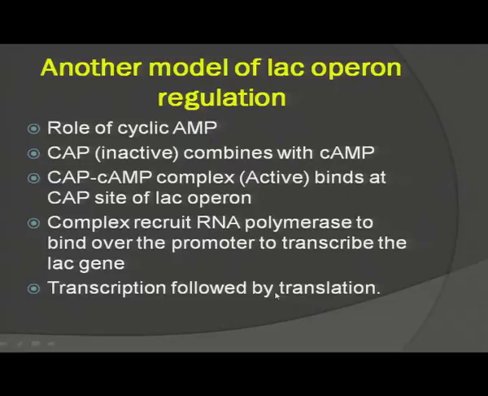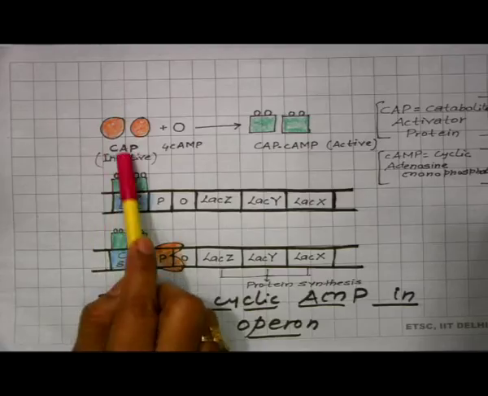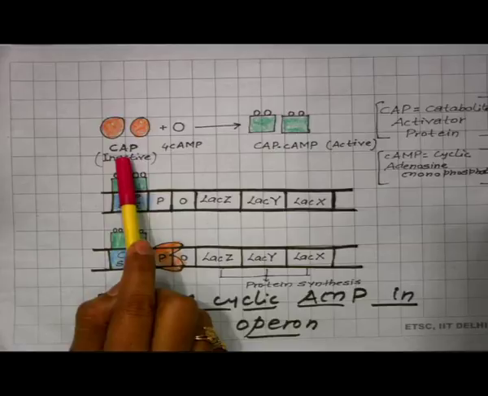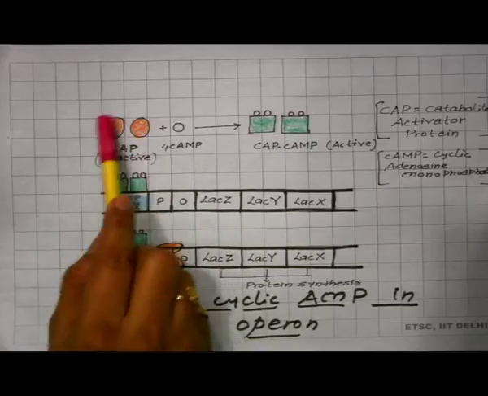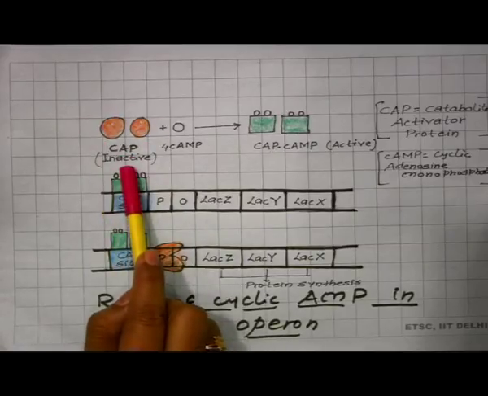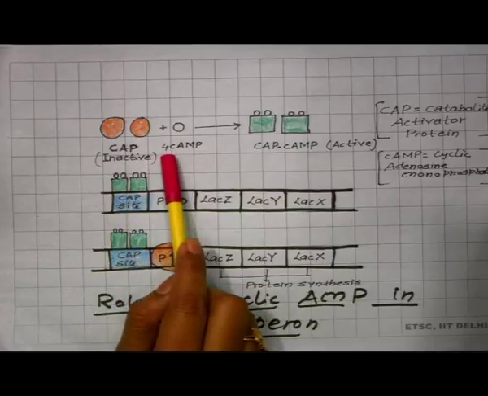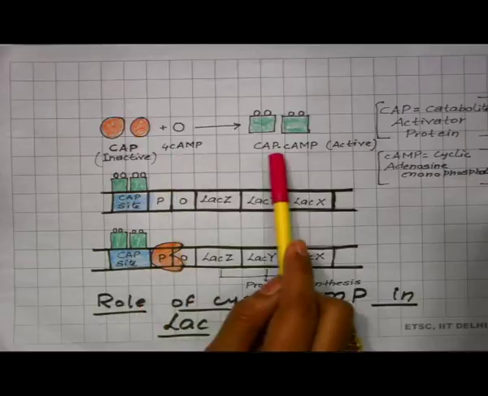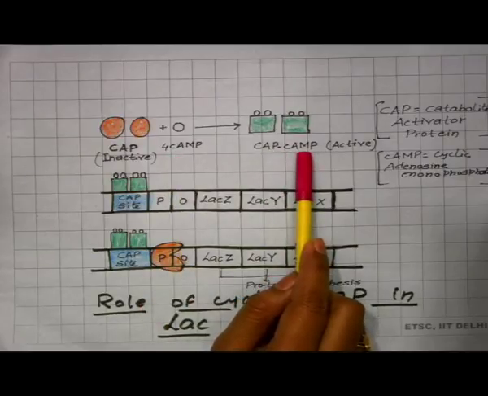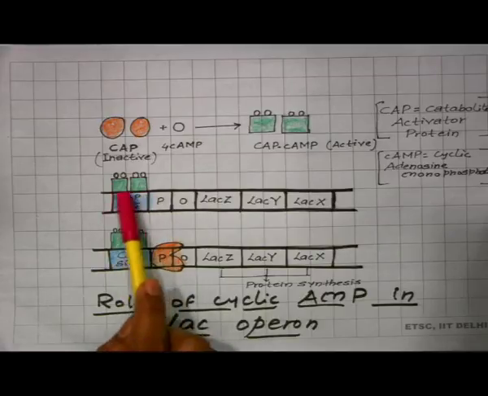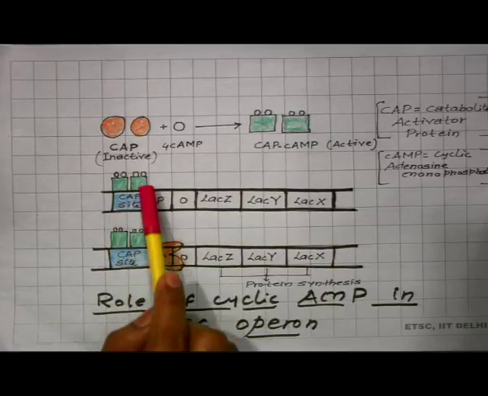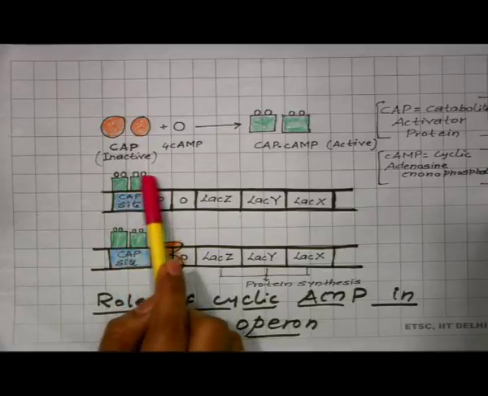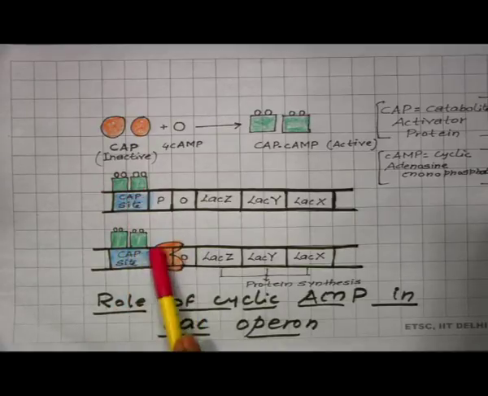So, you can see in the diagram CAP, that is catabolite activator protein. It is normally inactive. Cyclic AMP will combine with it to form the CAP-cAMP complex. This CAP-cAMP complex will bind to the CAP site of the Lac Operon. This complex will recruit RNA polymerase.